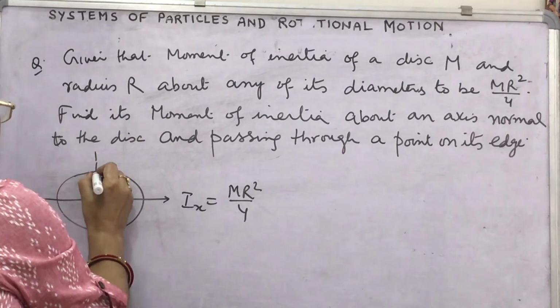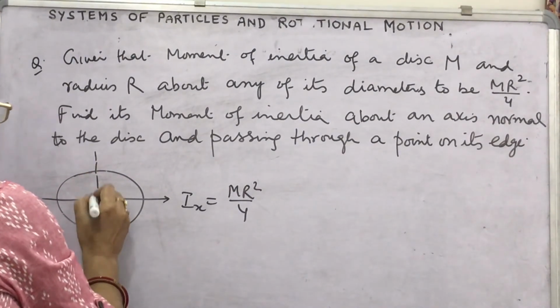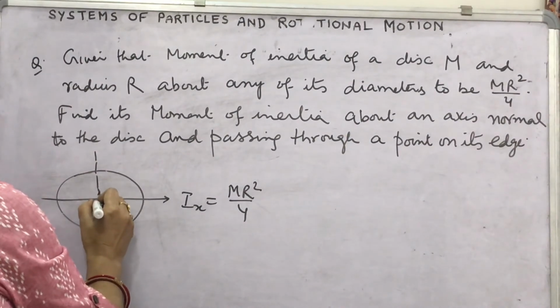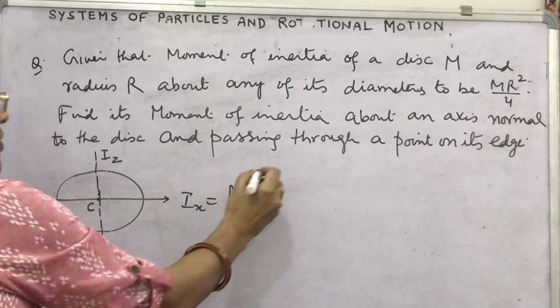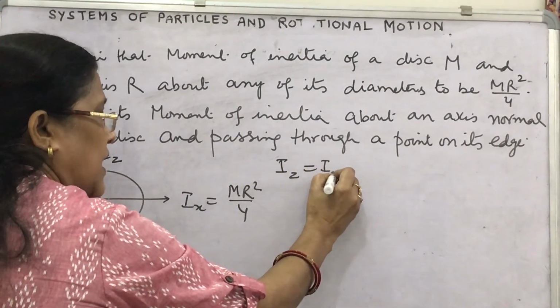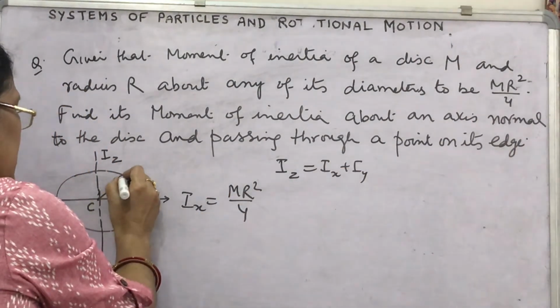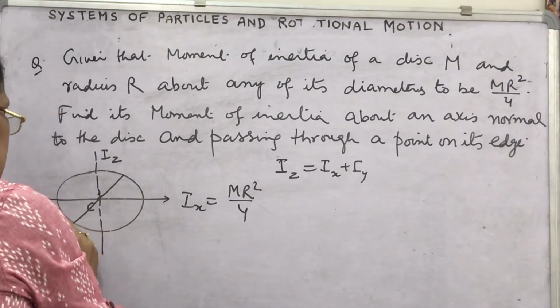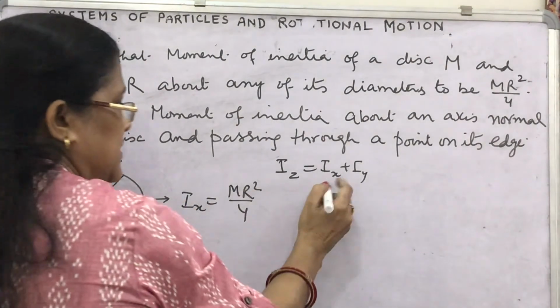How will you find the moment of inertia perpendicular to the plane of the disk through the center of mass? We have taken z. You know what the perpendicular axis theorem says: Iz equals Ix plus Iy, and both the x and y axes are symmetrical, so both have the same moment of inertia.